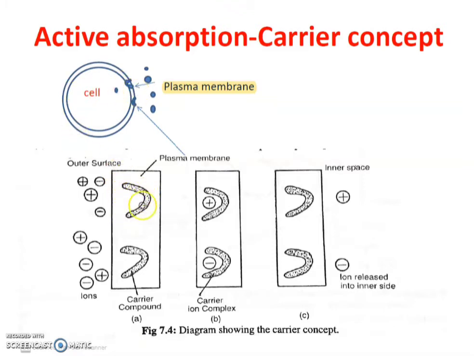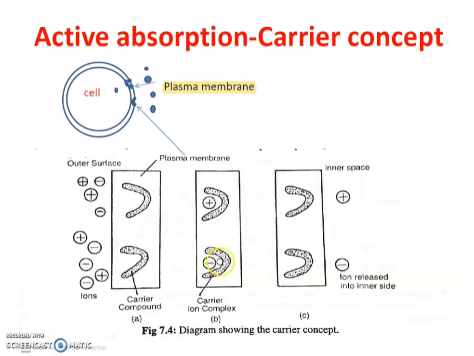These carrier molecules take the ions from the outside environment and transport them inside, and again go to take ions from outside. From the outside they carry ions and release them inside, and some ions from the inside they transport to the outside.